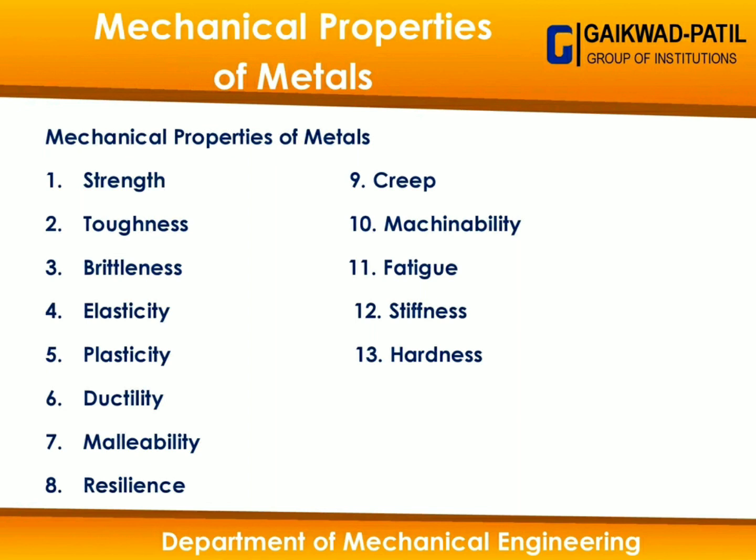Fatigue is a mechanical property which has the ability to absorb vibrations, continuous vibrations. Then stiffness is the property of metal, that is a stickiness of metal, very hard to cut at one stroke, right? It is very hard to machine, that is stiffness. Then hardness is a combination of a number of properties like strength, toughness, brittleness, machinability, resilience, and creep. So hardness is the combination of a number of mechanical properties.